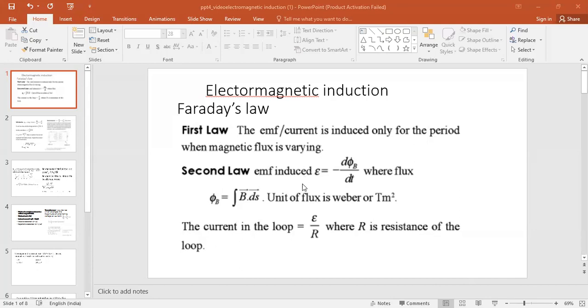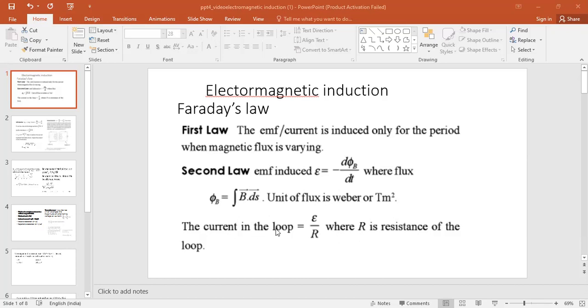And the second law is induced EMF is equal to minus d phi by dt, where the produced flux is integral of B dot dS. This minus sign, including it, is known as Lenz's law that we are familiar with.